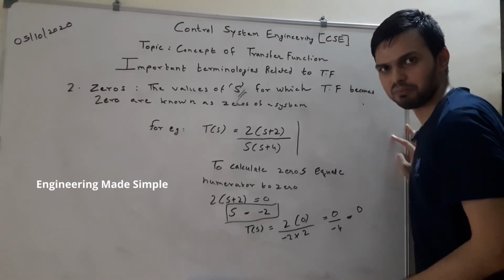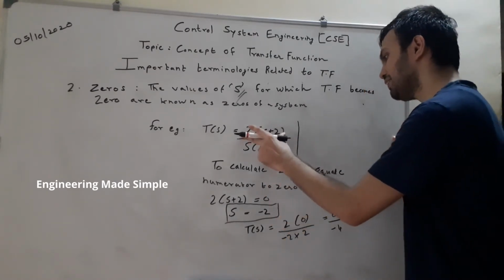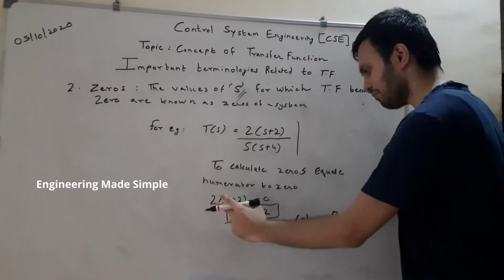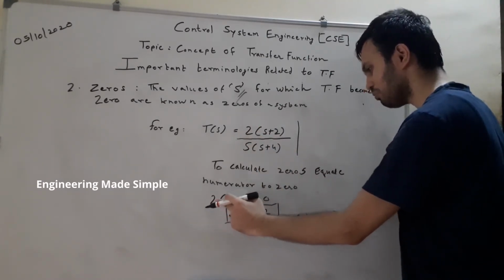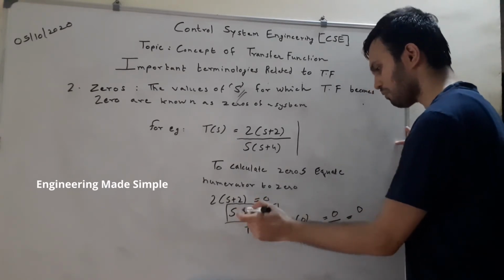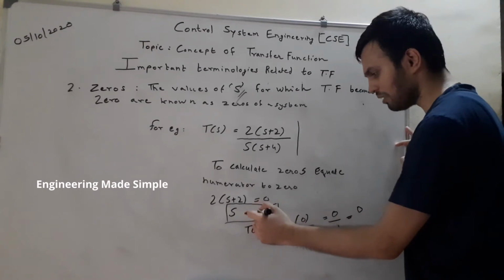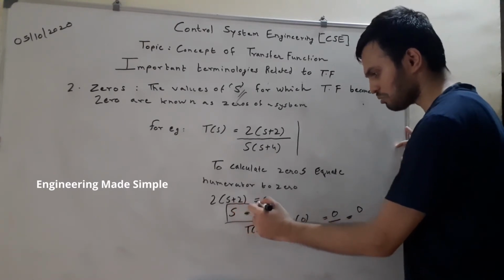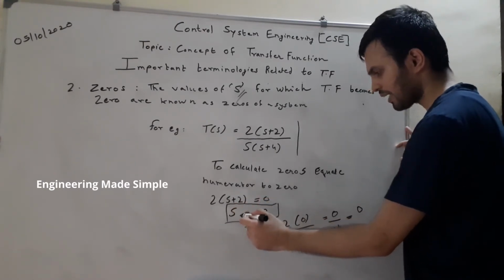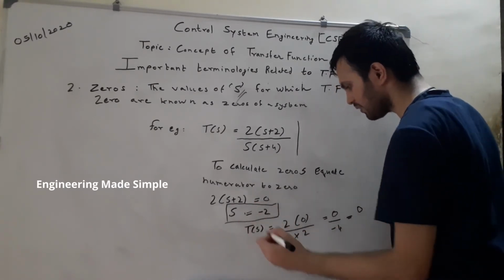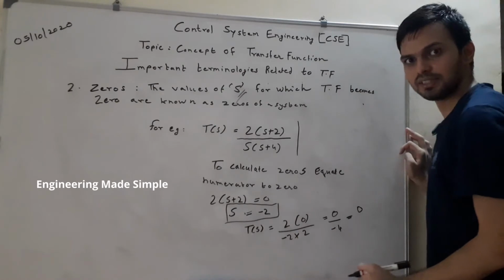Earlier we calculated poles of the system. Now to calculate zeros, we have to equate its numerator part to 0. So I have done the same thing over here. I have equated 2 into s plus 2 to 0. So from that I get a single zero. When s plus 2 is equated to 0, s will be equal to minus 2. So s is equal to minus 2 is the zero of that system.